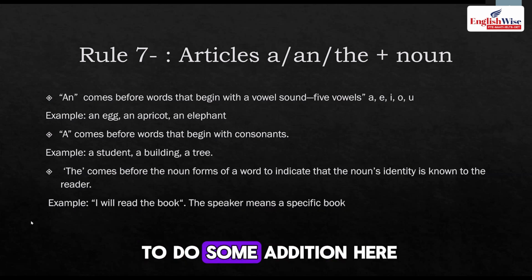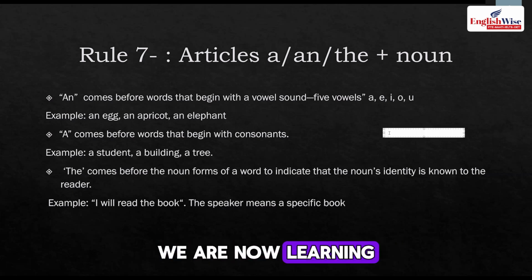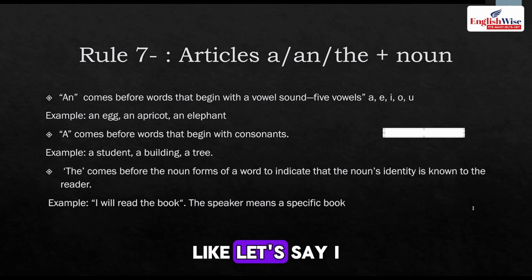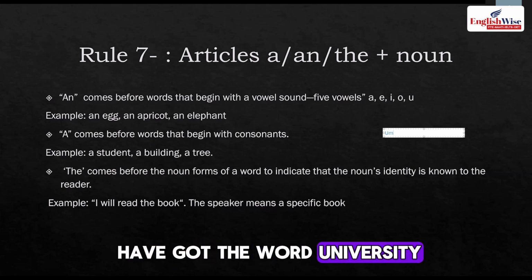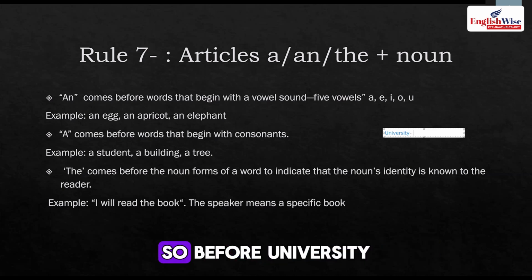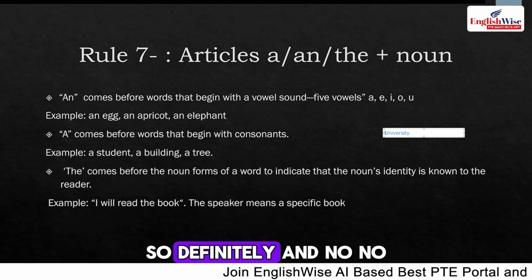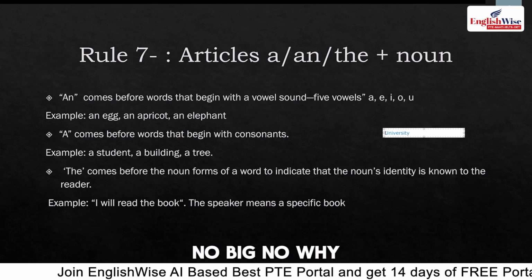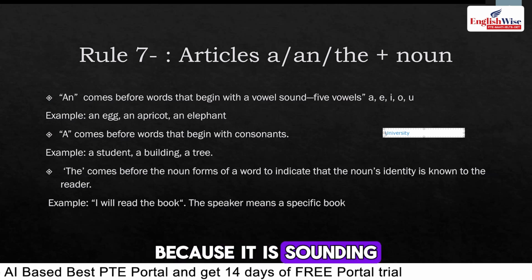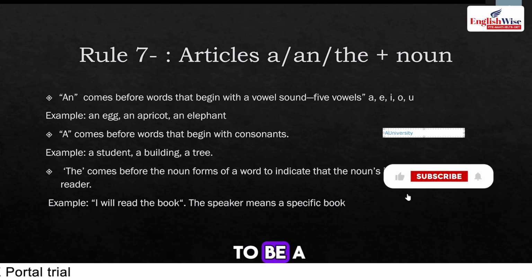So we are going to do some addition here now. What kind of addition are we doing? We are now learning about sounding words. Like, let's say I have got the word university. Before university, will you be using an or a? You might say, university, U is a vowel, so definitely an. No, big no. Why? Because it is sounding like "yu." Y is a consonant, so it has to be a.